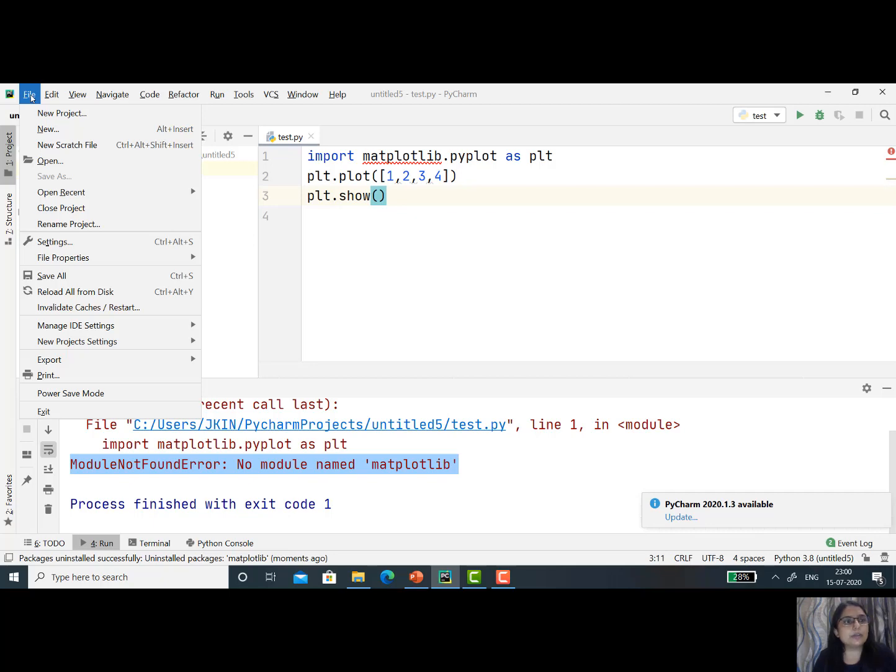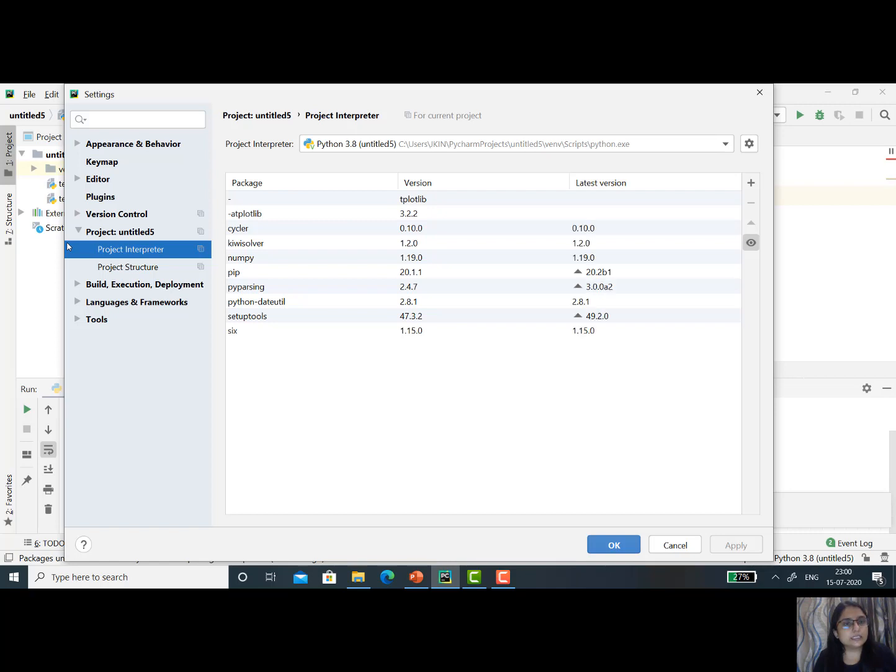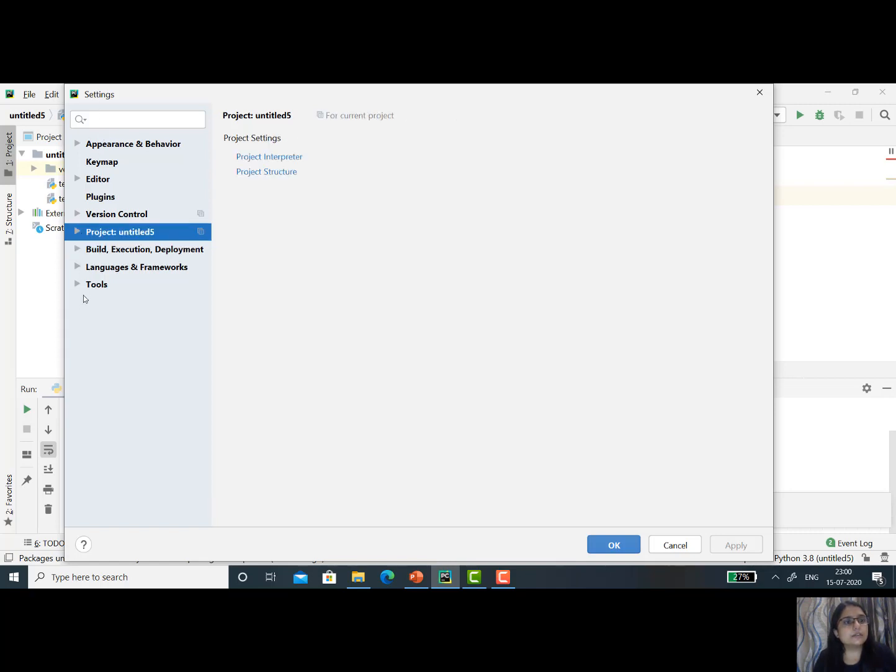Just click on the File menu, then Settings. In Settings, many different options are available. Among these, click on the project, that is untitled file, because my file is under the project named untitled file.